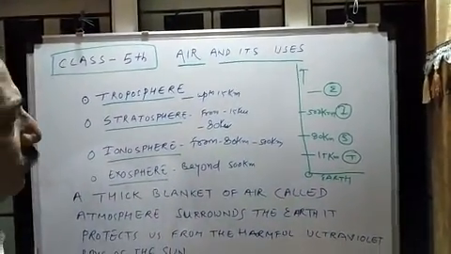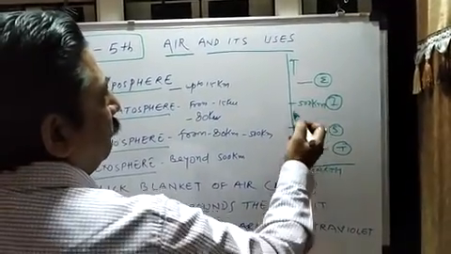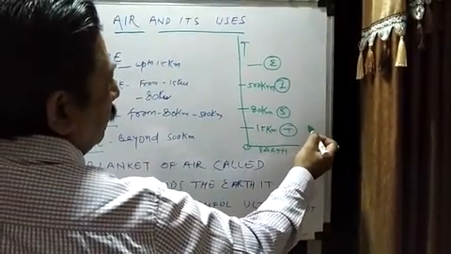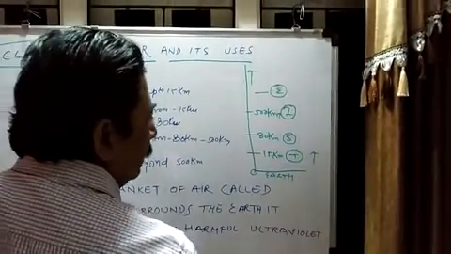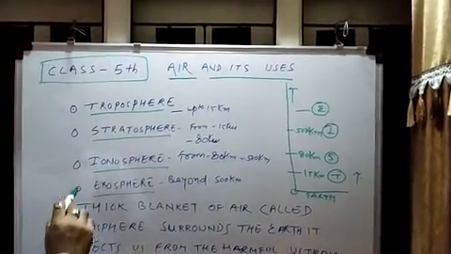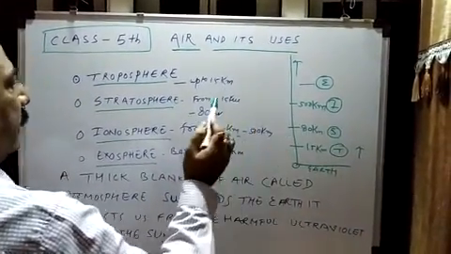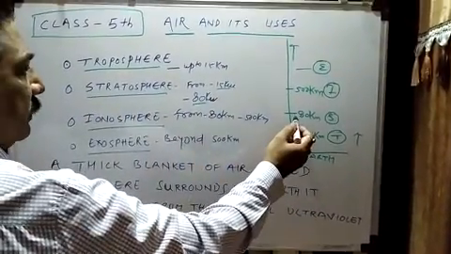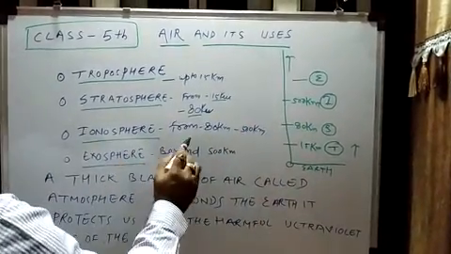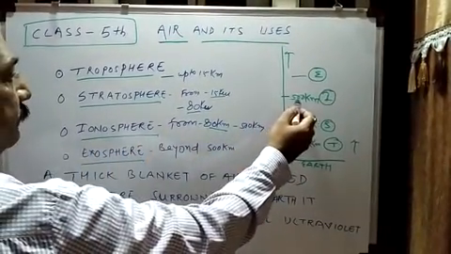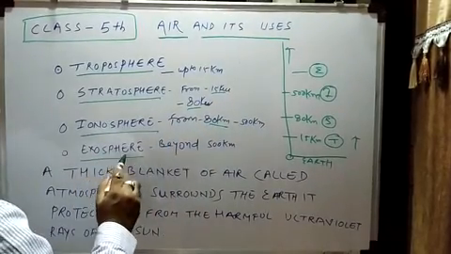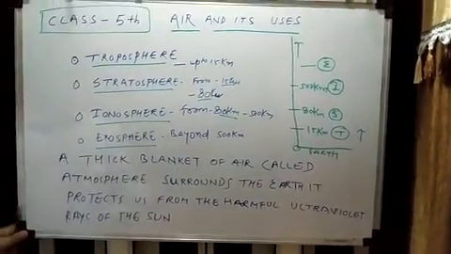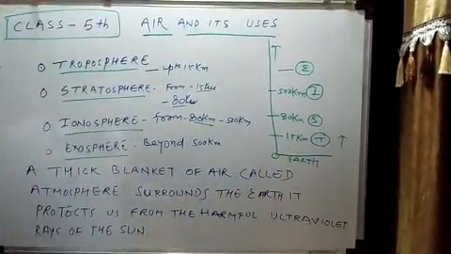So these are the layers of air, and they start from earth. First, up to 15 kilometers, we say troposphere. After 15 to 80 kilometers, stratosphere. Then from 80 to 500 kilometers, ionosphere, right? And exosphere is beyond 500 kilometers, measured from earth.